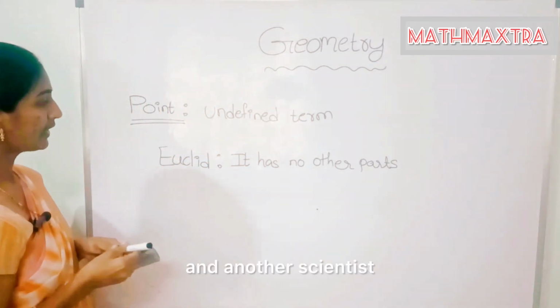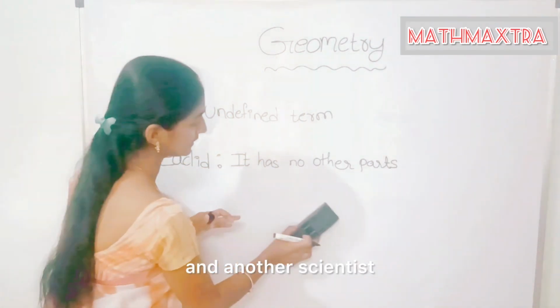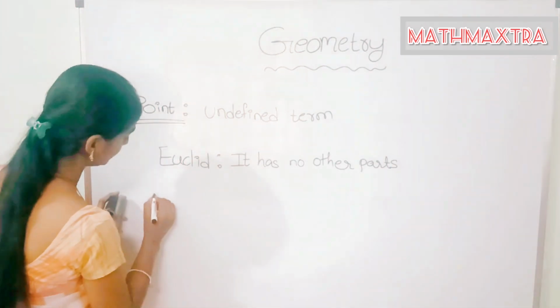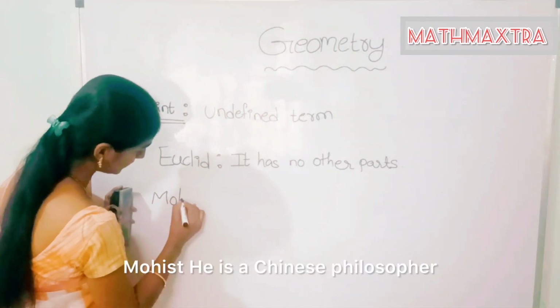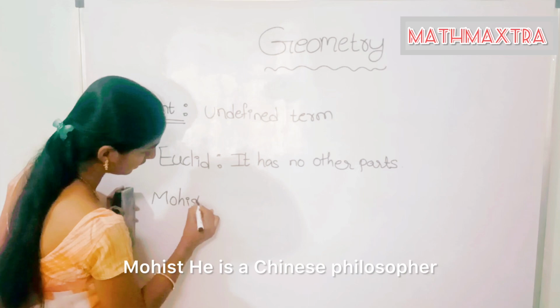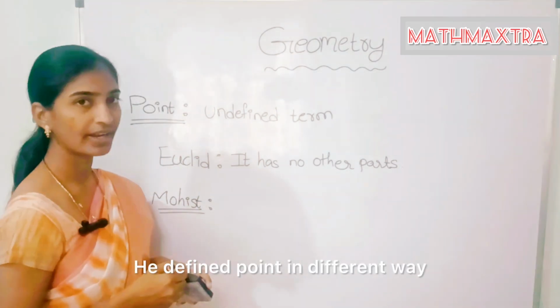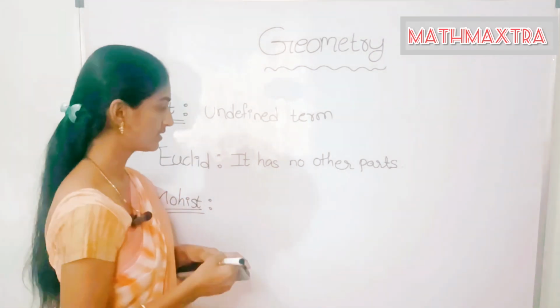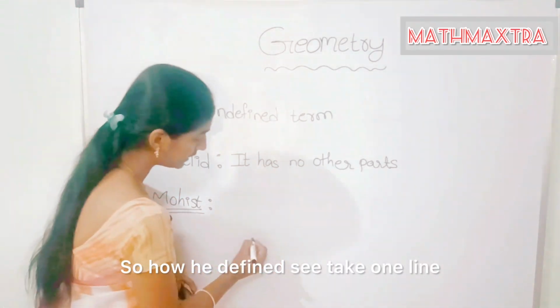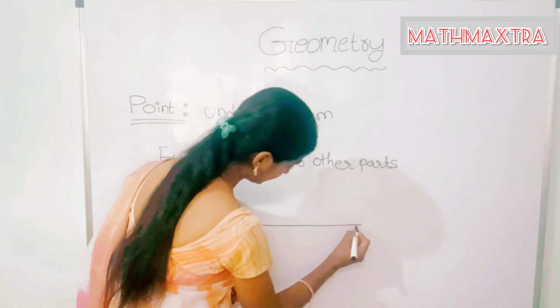And another scientist, Mohist, he is a Chinese philosopher. He defined point in a different way. So, how did he define it? See, take one line.